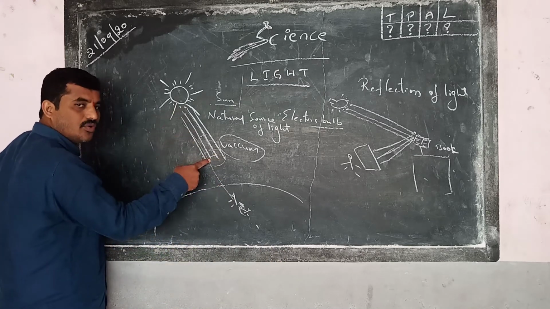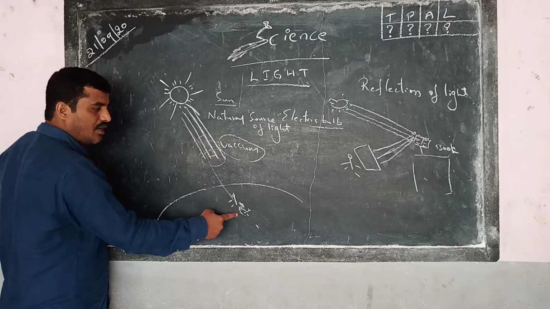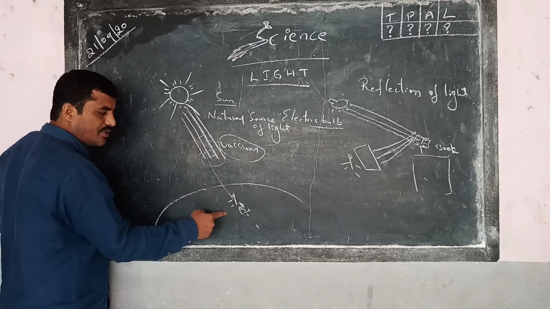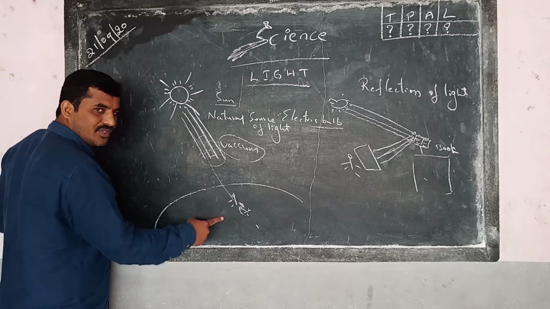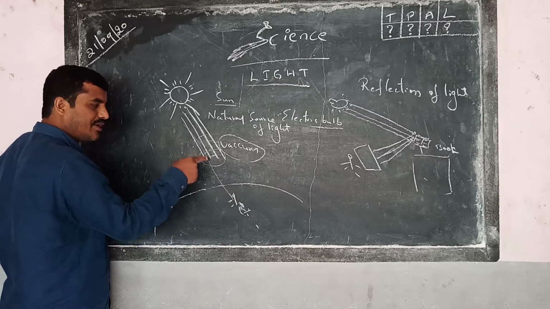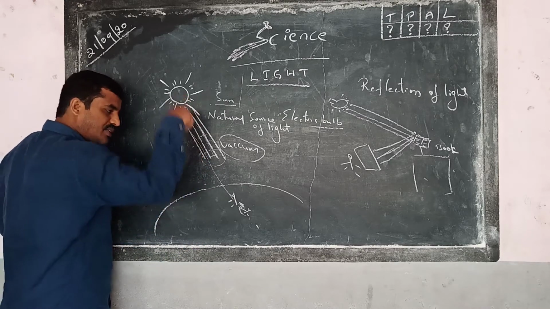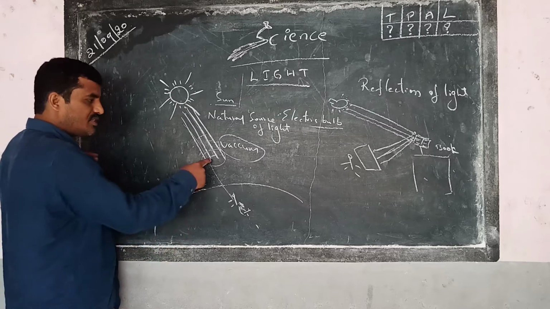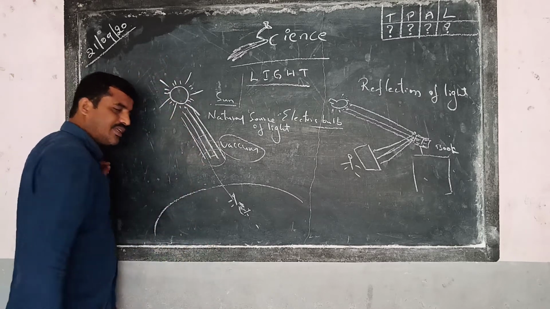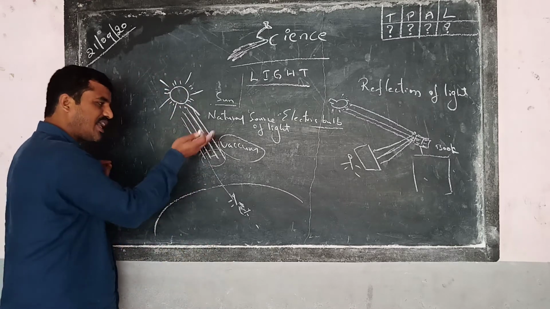When light falls on the moon, can we see the sun here? Can we see the light here? No, we cannot see the light here. Why? Because the moon is there. The moon is not allowing the light to pass through it.